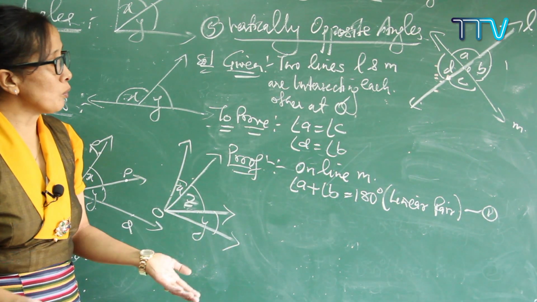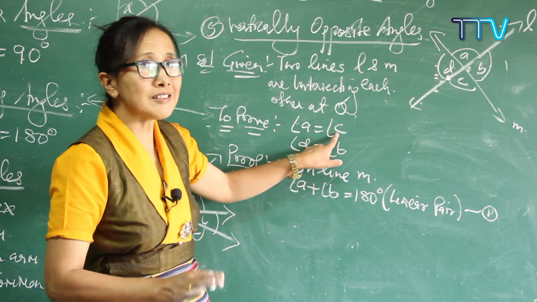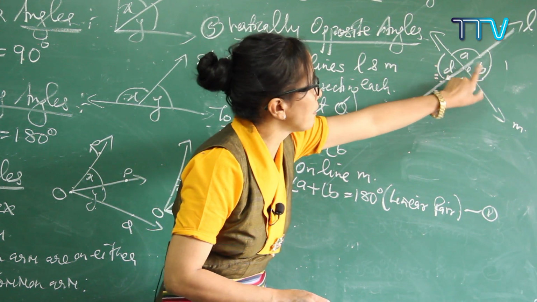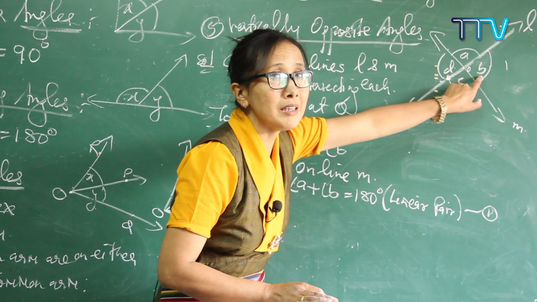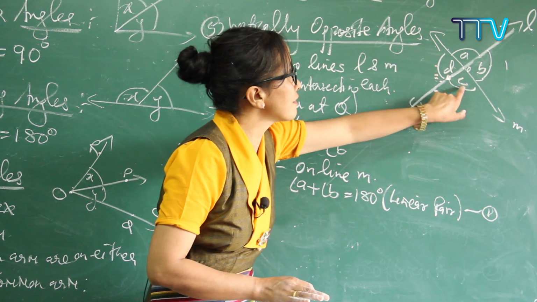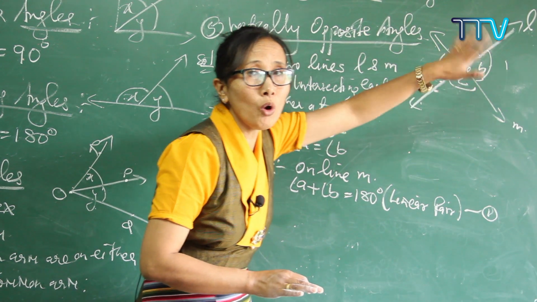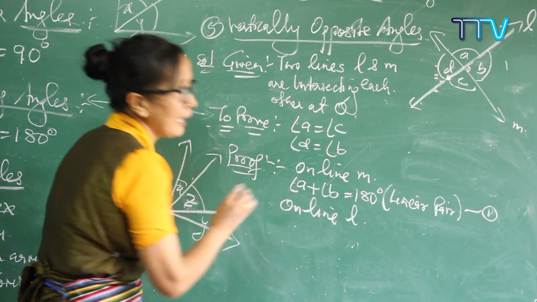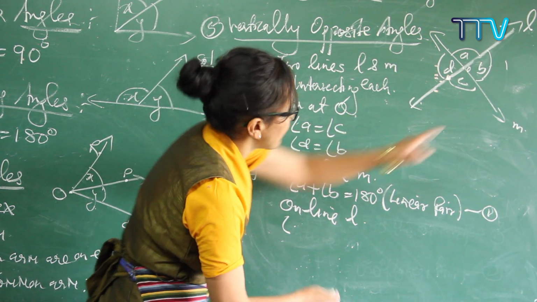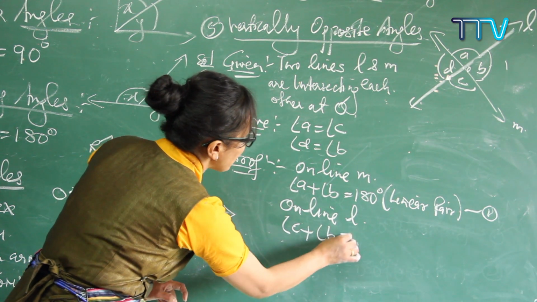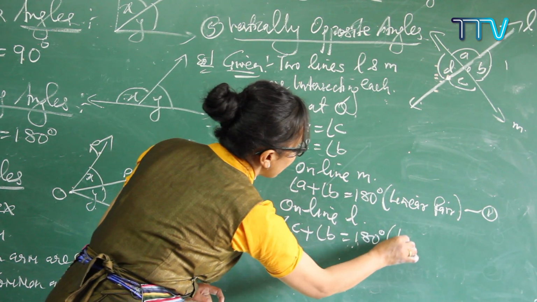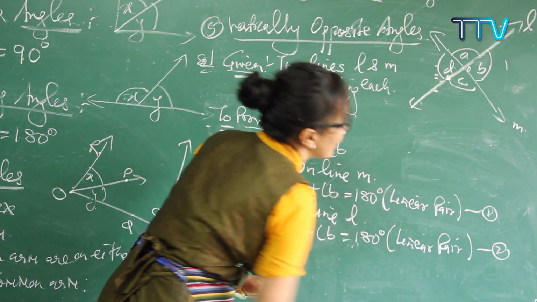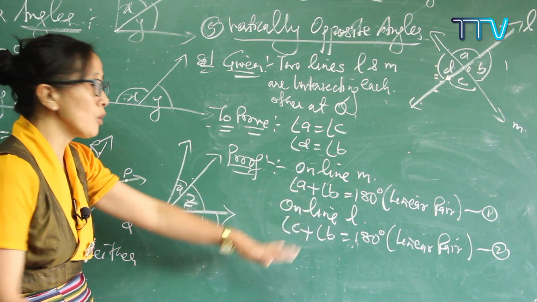Got it? And the second one, see here, we need C. Where is your C? C is over here, and B is common here. A, B is already taken down, so there is a common B. So it will be better to take this too. Where are C and B? C and B are on line L. So write: on line L, angle C plus angle B is equal to 180 degrees. Again write linear pair, second. You get it? And after writing these two, now from 1 and 2.